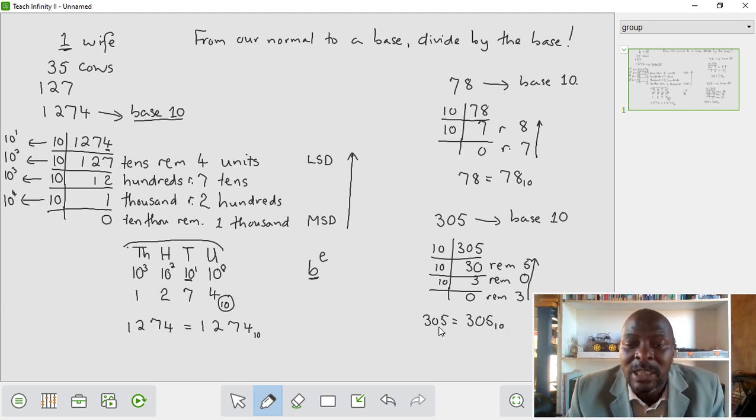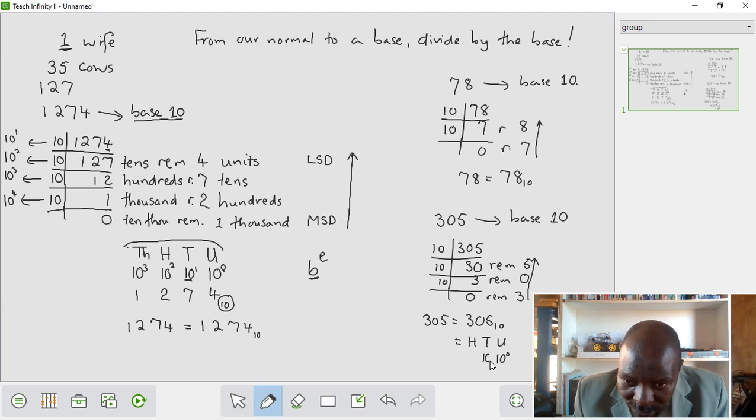We always knew this, but now we know why we are saying these are hundreds, these are tens, these are units. On the base exponent system, 10 to the power of 0 is a unit, 10 to the power of 1 is a 10, 10 to the power of 2 is 100, and we've got 3 of those, 0 of those, and 5 of those, and it's all nice and clear.